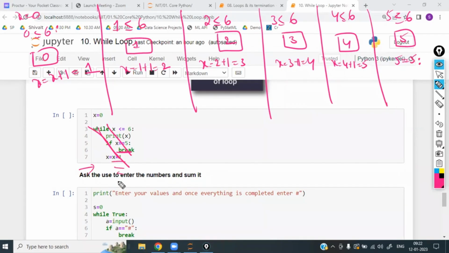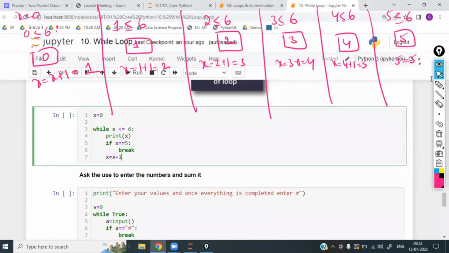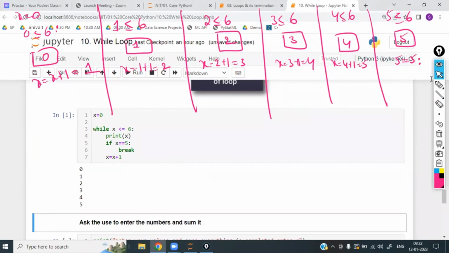And down here, sir, if 20 lines of code are there, it will completely ignore them. The moment the break is executed, it immediately stops the loop, comes out of it and continues. So see here, 0, 1, 2, 3, 4, 5, up to 5 only. 6 is not getting printed because x is equal to x plus 1 means 6, and 6 again is less than or equal to 6. It also has to run actually.